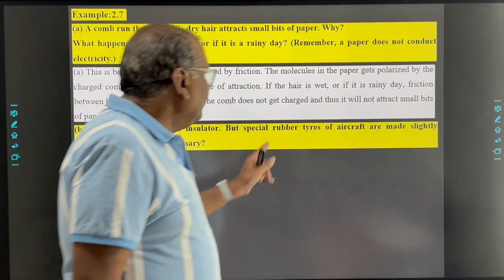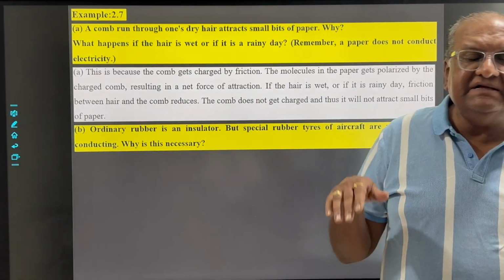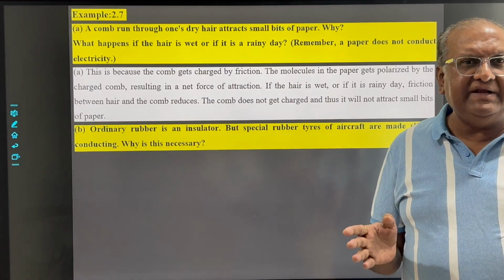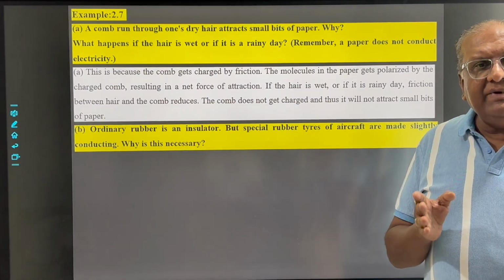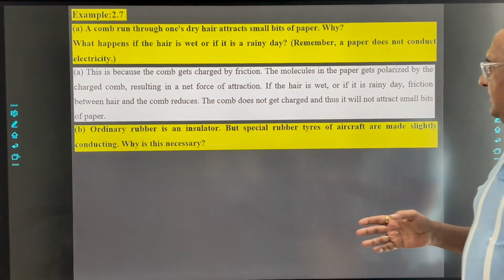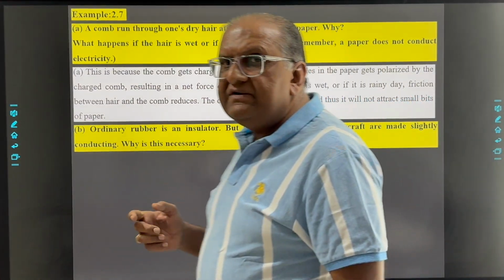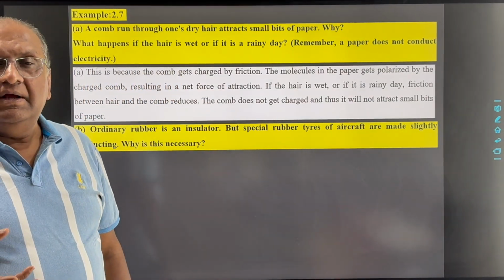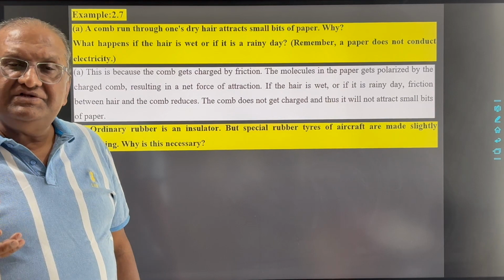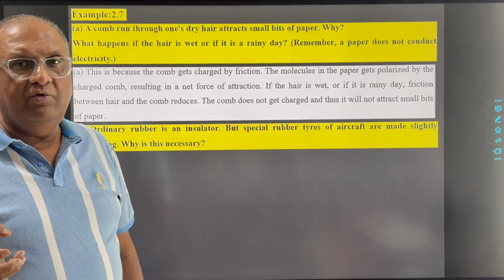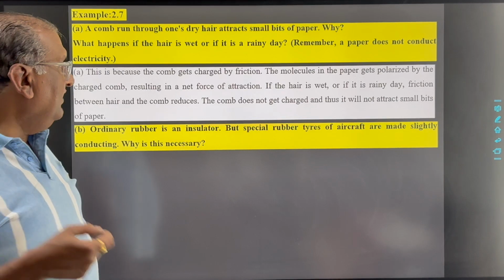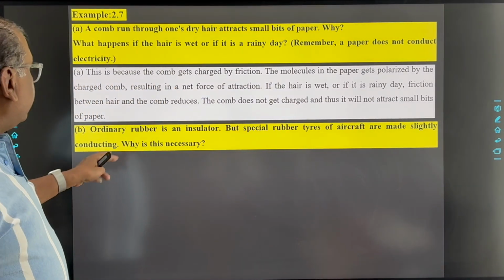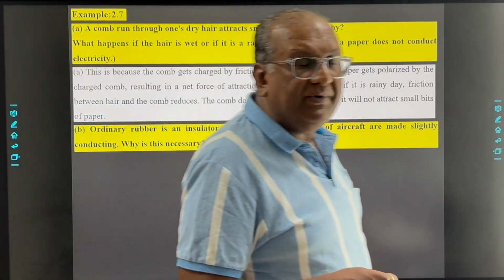When the aircraft lands, due to tremendously high speed, there will be tremendously large friction between the rubber tires and the runway. And due to this friction, a large amount of charge will be accumulated. And if these tires are not made conducting, then what happens?